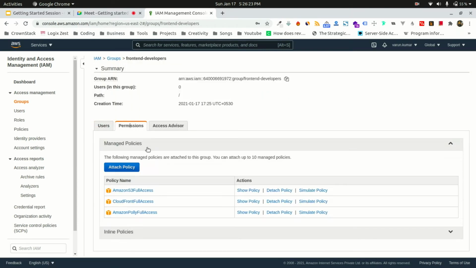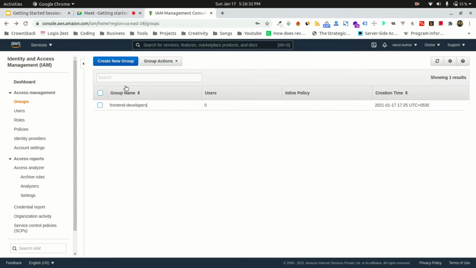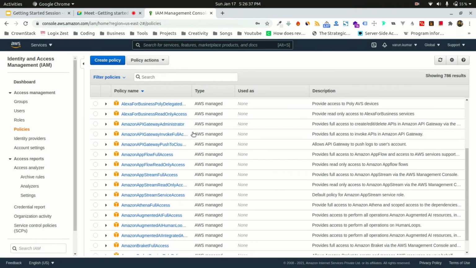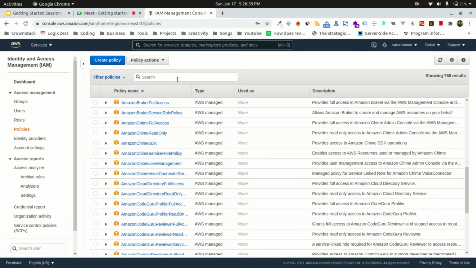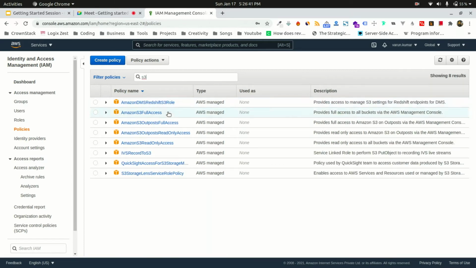So you have these. Again, you can remove the policy, or you can add more policies over here. Now these policies are predefined by Amazon, right? If I go to Amazon, let's say S3. S3 is the file storage service. Whenever you want to upload your file or store your video somewhere, Amazon S3 is the place where you can put all your user related data.